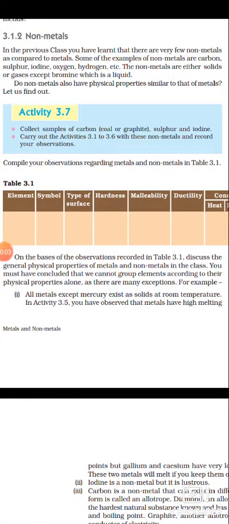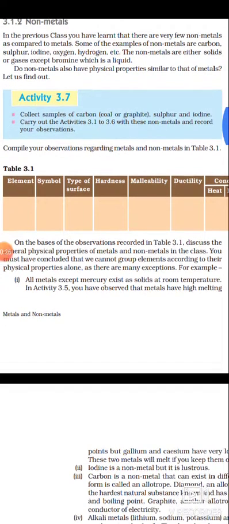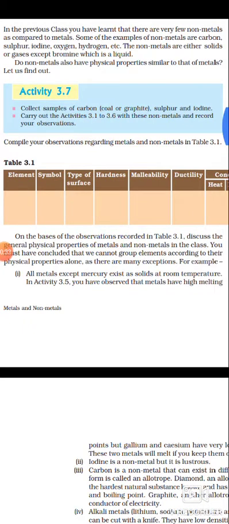So in our last session we discussed the physical properties of metals. Now this is about the physical properties of non-metals. The first important physical property of non-metals is that they exist in the form of gases or solids. This is the first physical property of non-metals. Non-metals exist in the form of either solids or gases.